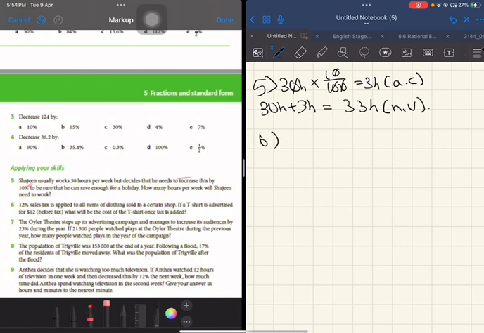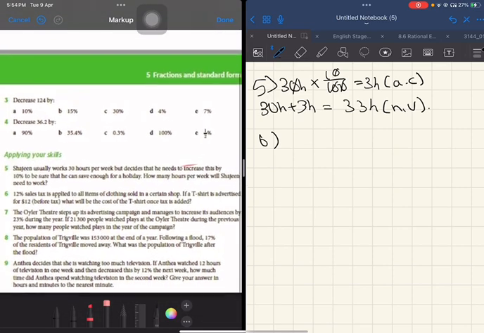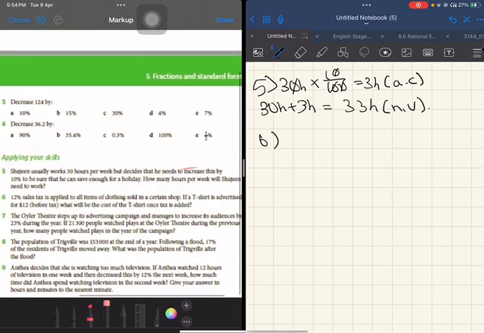Okay, moving on. Question 6. 12% sales tax is applied to all items of clothing sold in a certain shop. If a t-shirt is advertised for $12 before tax, what will be the cost of the t-shirt once tax is added? Now the keyword here is added, and it's before tax. Added is basically increase also.